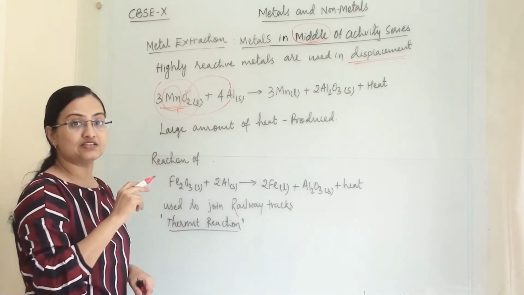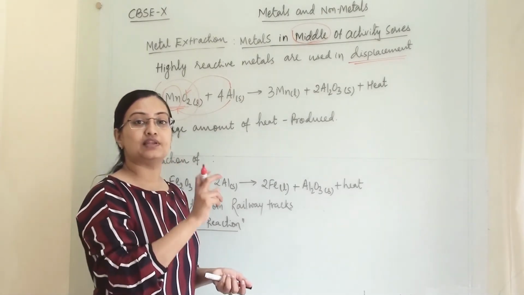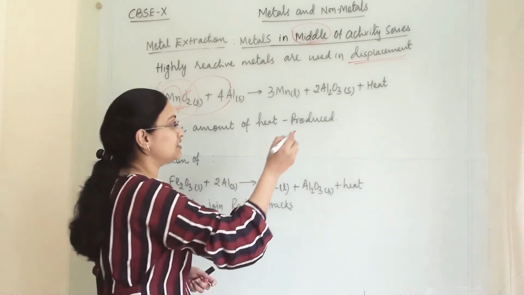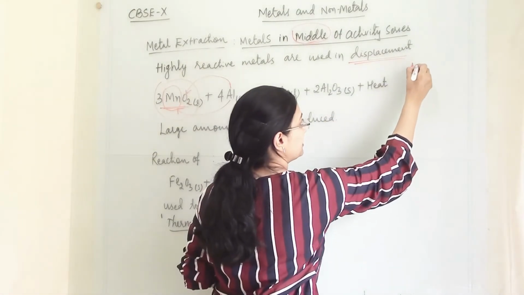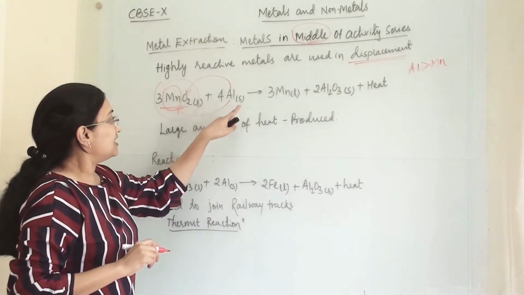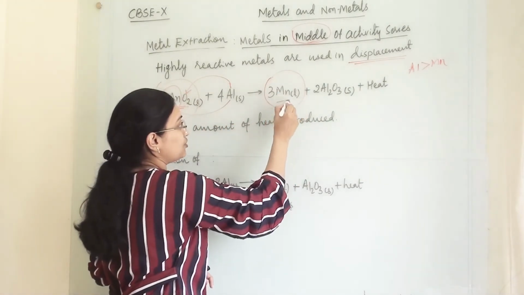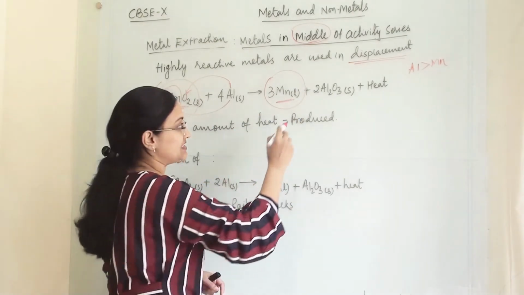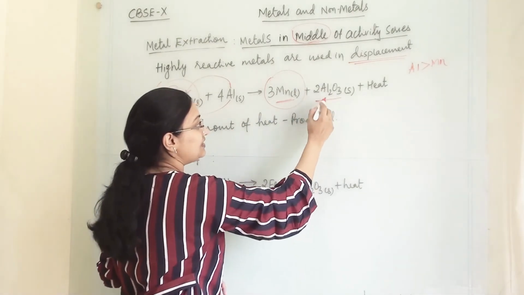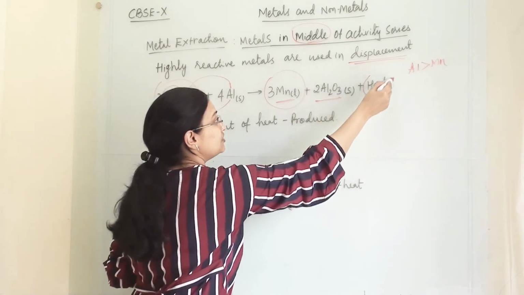In this reaction we get our metal in pure form, manganese, and Al2O3, aluminium oxide, and heat is liberated.